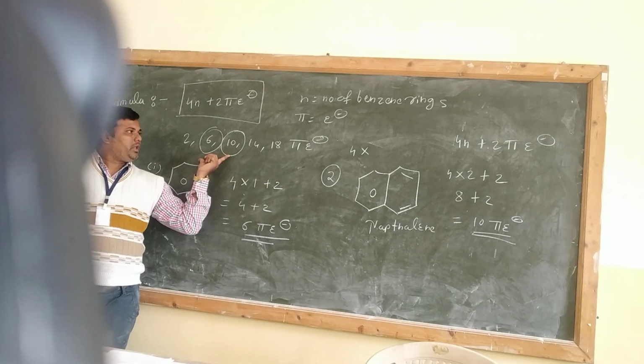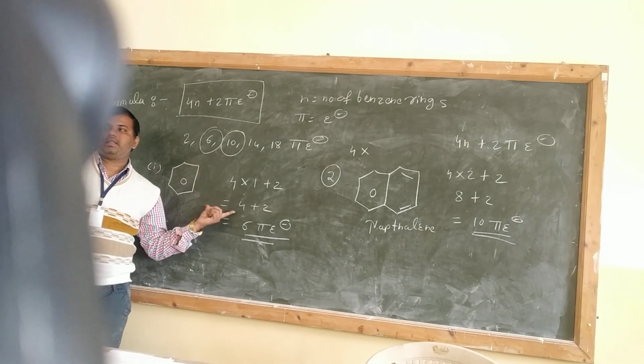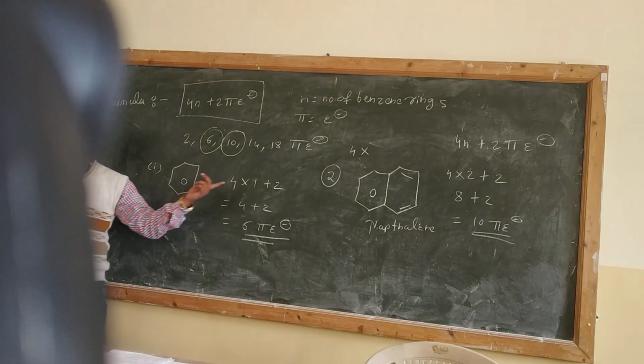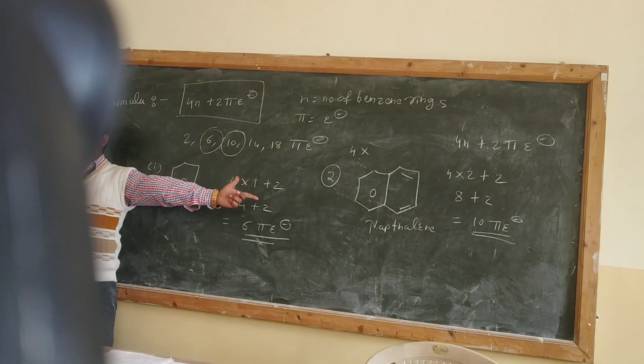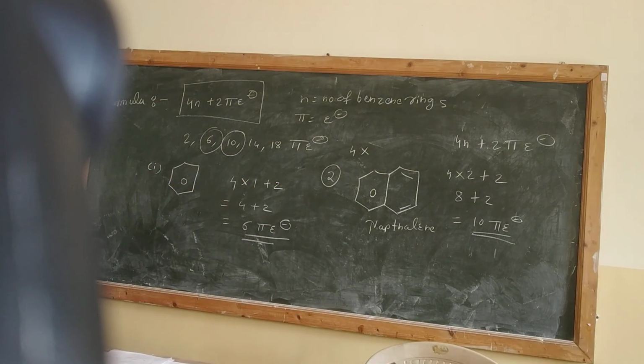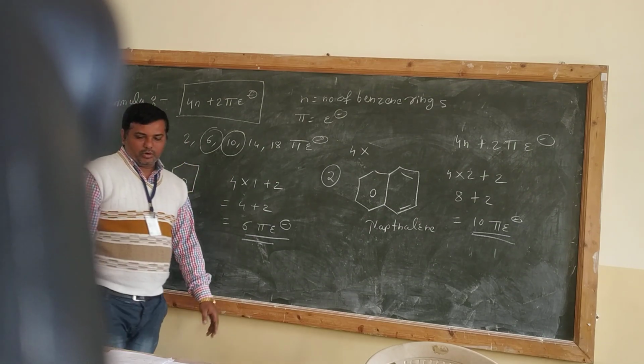So in both cases you can see that the benzene ring as well as the naphthalene both follow the Huckel's rule of aromaticity. So what will we call this? Aromatic compound. Are you understanding? This will be called an aromatic compound. You all can quickly make a note of this. Note it down, come on.